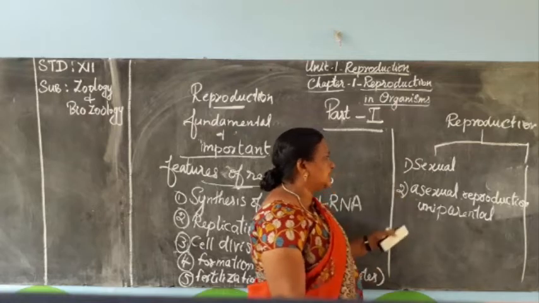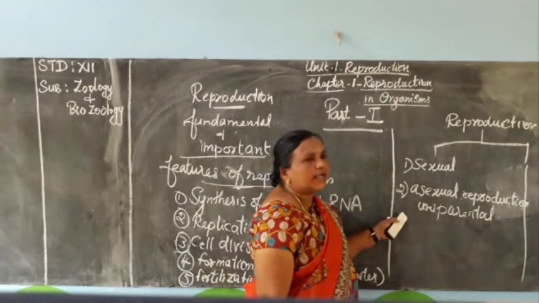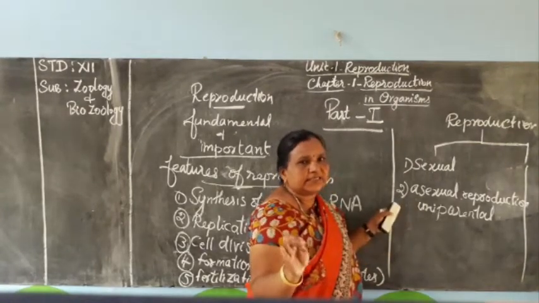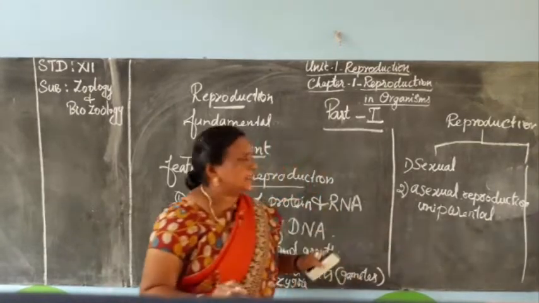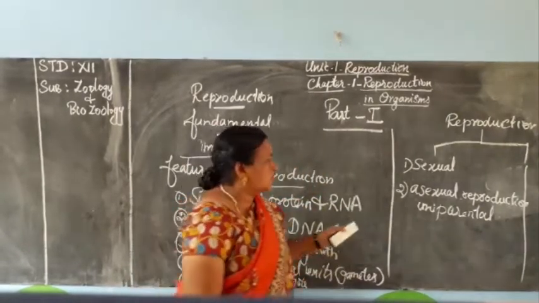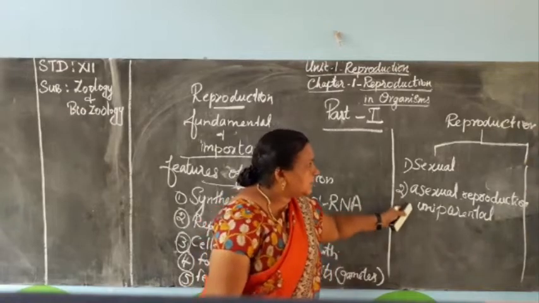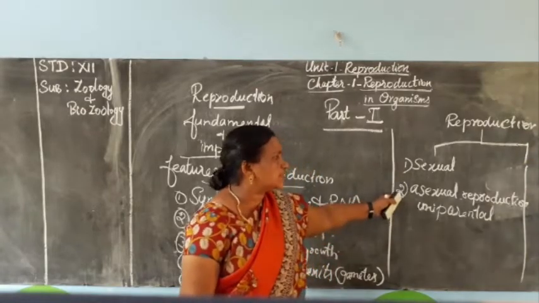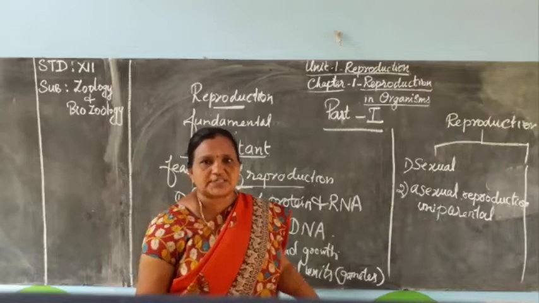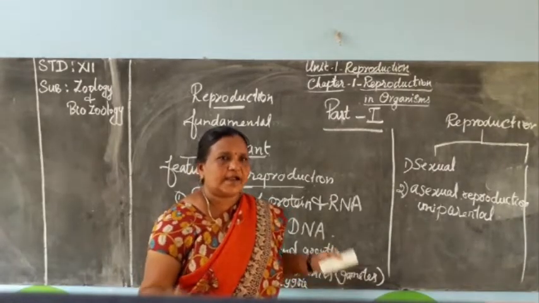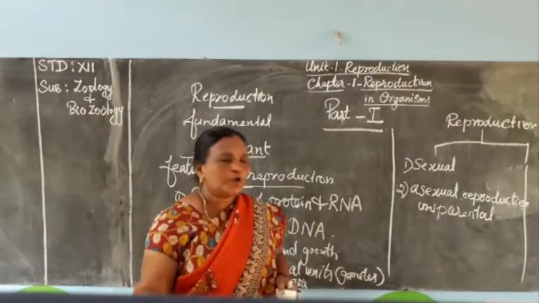The main character of asexual reproduction is that there is no variation. The individuals or organisms produced by asexual reproduction are identical, that means the same as their parents.